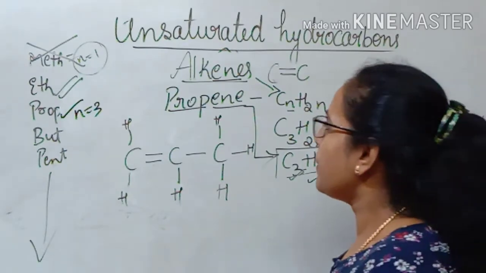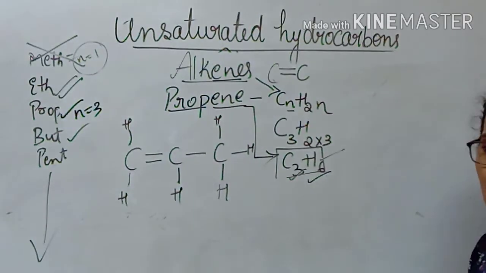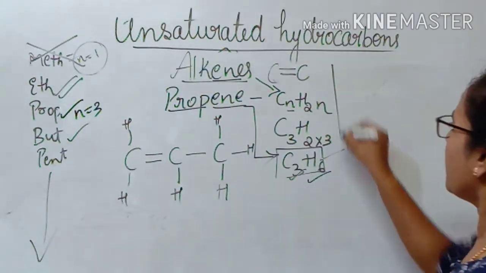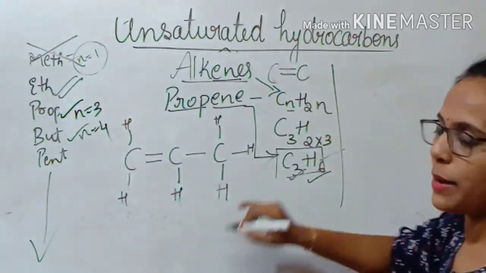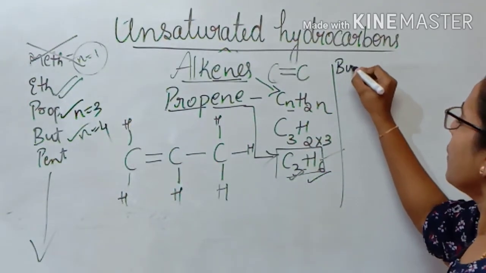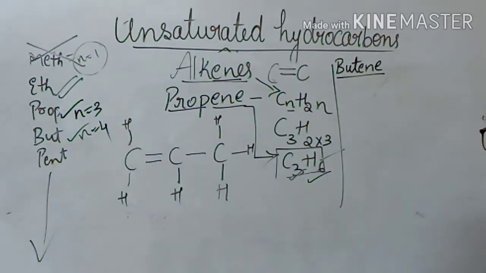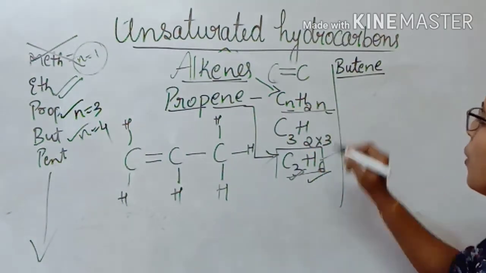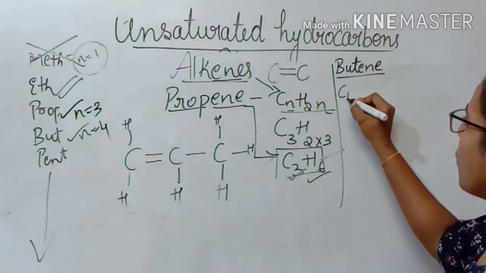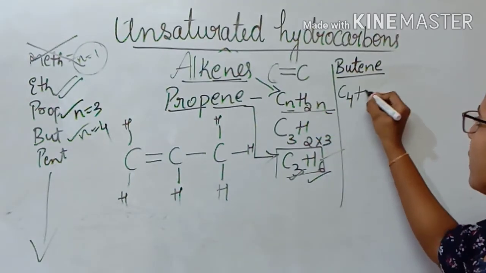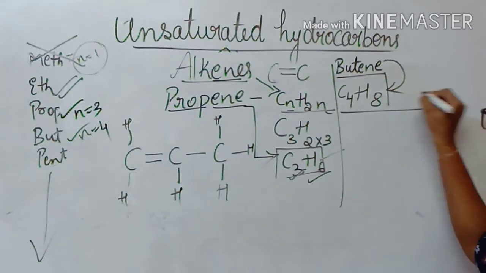Clear? So now let me write the next, the 4th member of the alkene, that is but. When I say but, then n equals 4. 4 carbon atoms will be there. But plus ene, it is butene. So by looking at the general formula, let us write the molecular formula for butene. It is C4H2 times 4, that is C4H8, the molecular formula for butene.